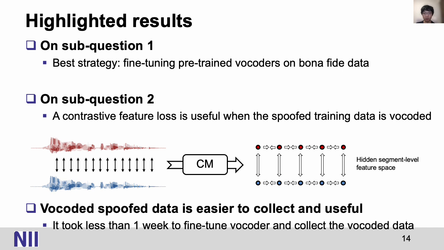This training loss encouraged the hidden features of the bona fide waveform to be close to each other. Also, the hidden features from the vocoded waveform to be close to each other, but it will push the features from bona fide data away from the vocoded data. Combining the findings from these 2 sub-questions, we found that using the vocoded spoofed data can train a good countermeasure.